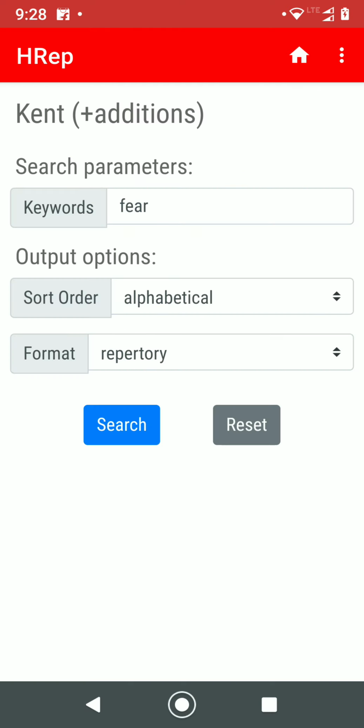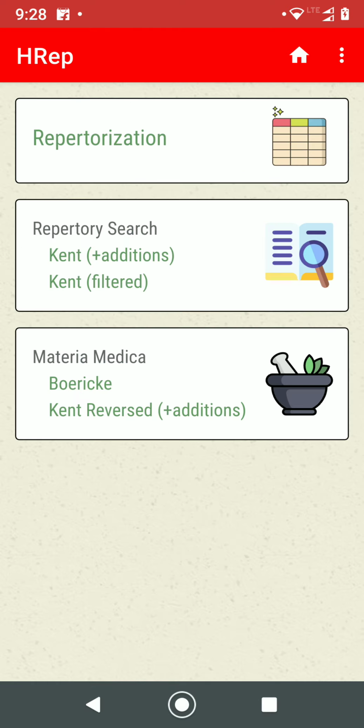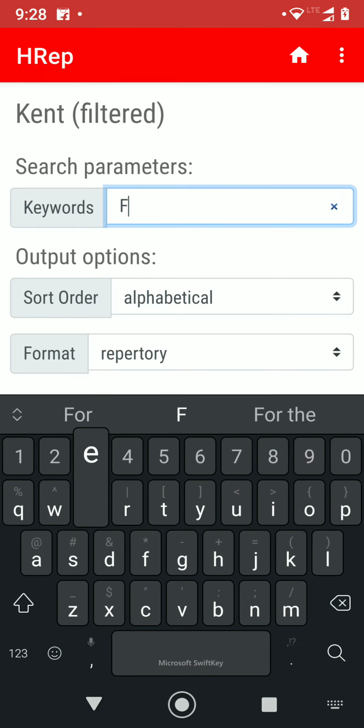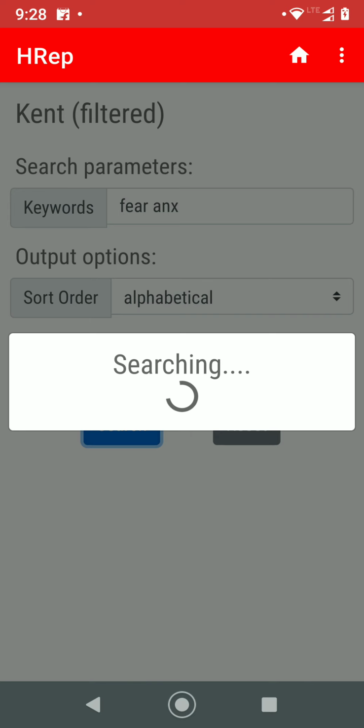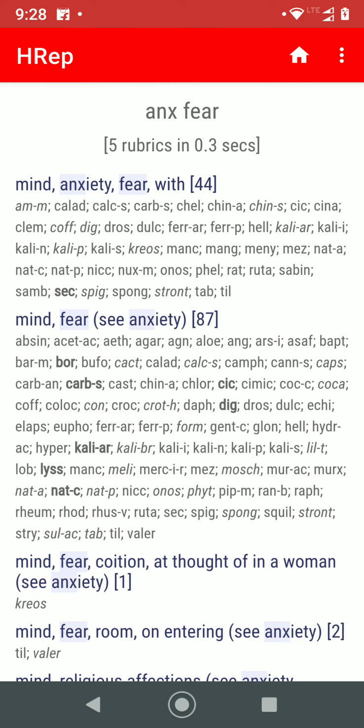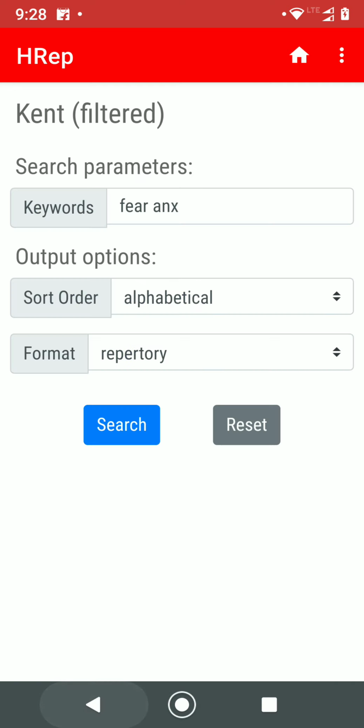Now I'm going to look at this in Kent's repertory filtered. So I'm just going to type that so that it's easier to see. Fear, anxiety with, you see that aconite, etc. have been removed. It's only the smaller drugs.